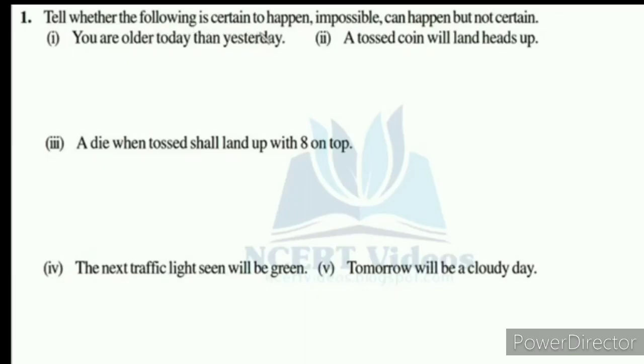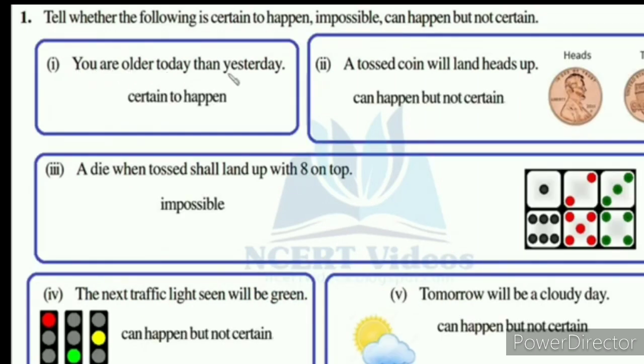Question 1. Tell whether the following is certain to happen, impossible, or can happen but not certain. Here, there are 4 events given. First event, you are older today than yesterday. A tossed coin will land heads up. A die when tossed shall land up with 8 on top. The next traffic light seen will be green. Tomorrow will be a cloudy day.